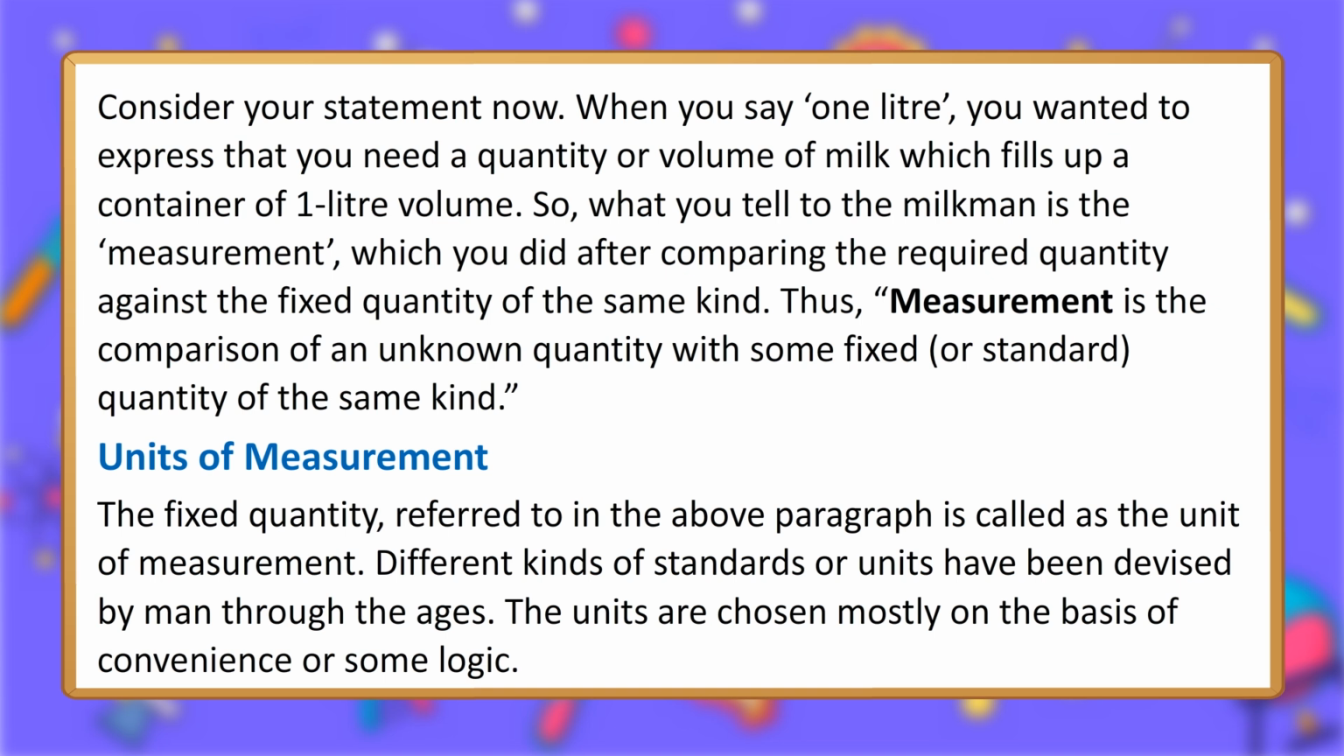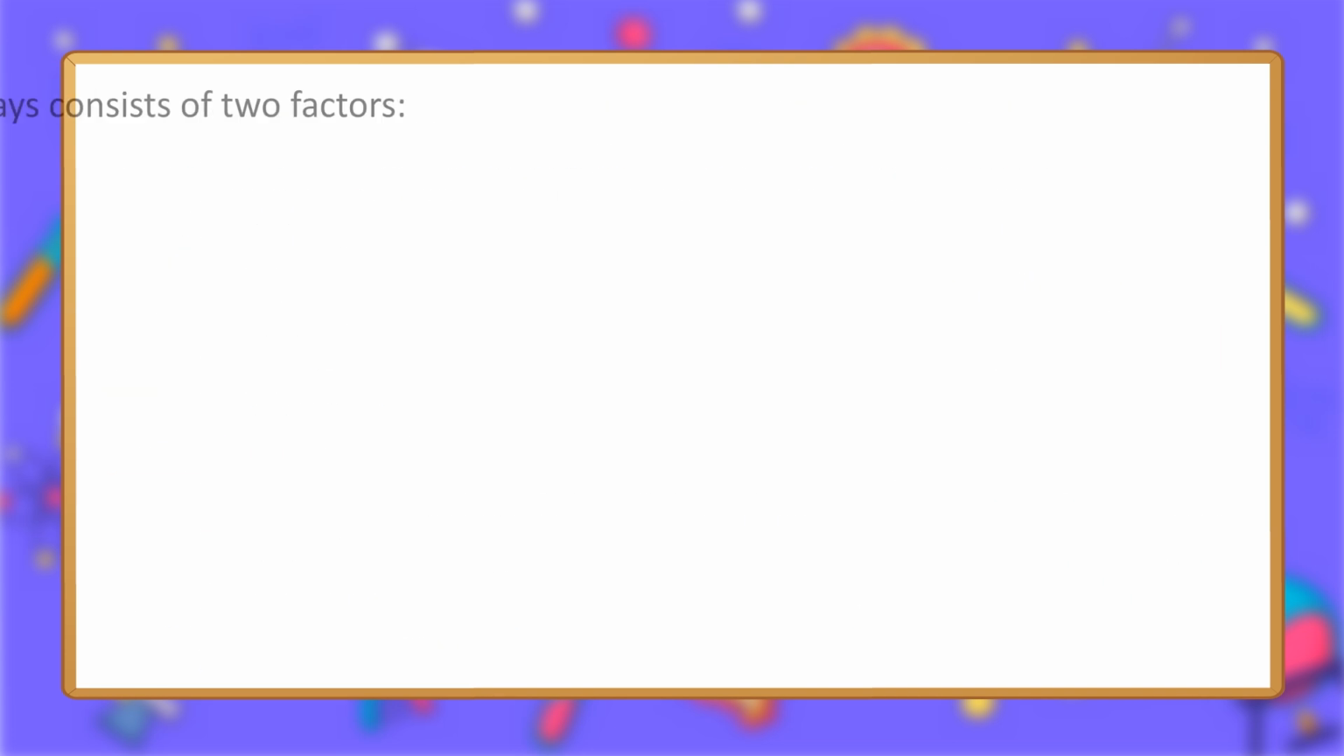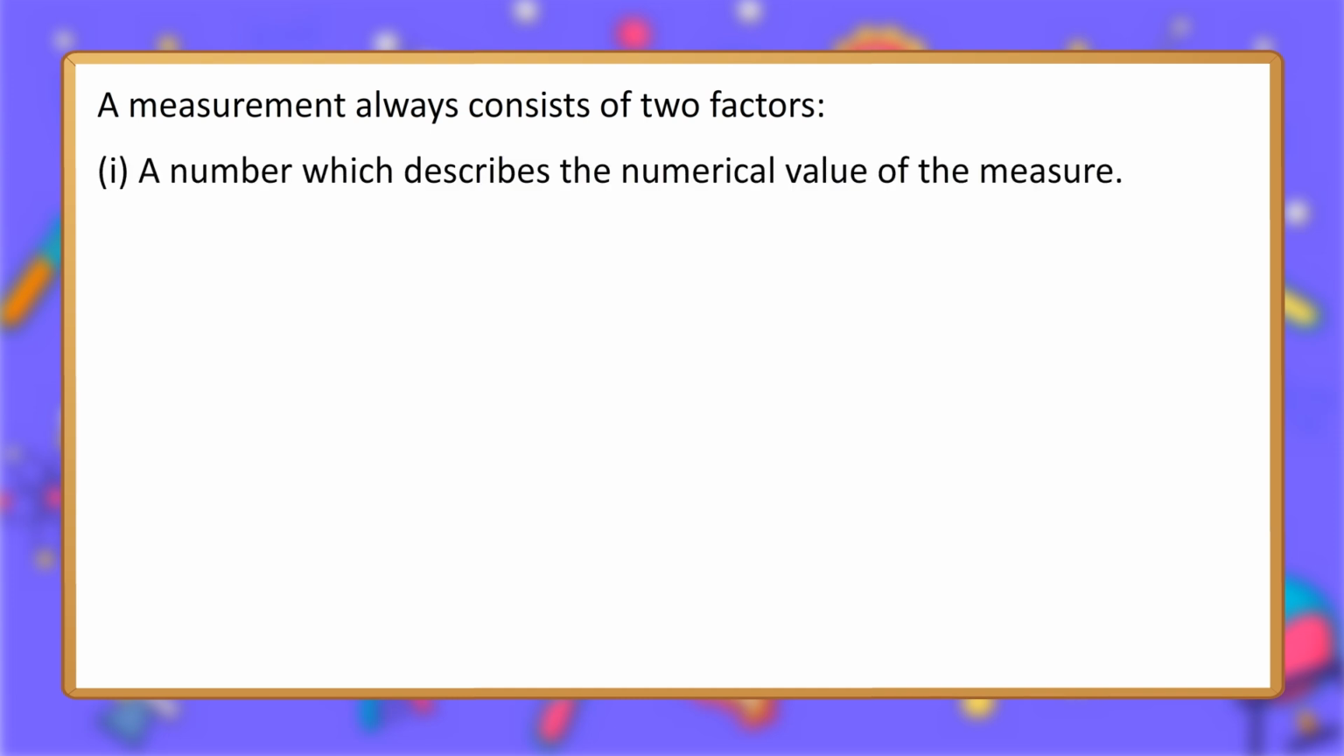Different kinds of standards or units have been devised by man through the ages. The units are chosen mostly on the basis of convenience or some logic. A measurement always consists of two factors. One, a number which describes the numerical value of the measure. Two, a unit, in which the quantity is measured.